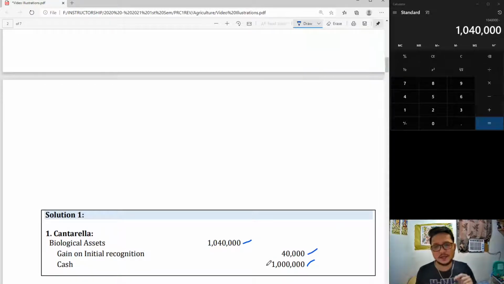Take note guys, biological assets are not accounted initially at cost. They are accounted initially at fair value less cost to sell. So, ang cost natin ay only 1 million. It is different from the fair value less cost to sell. That's the first lesson that you should know. Moving on to the next item.